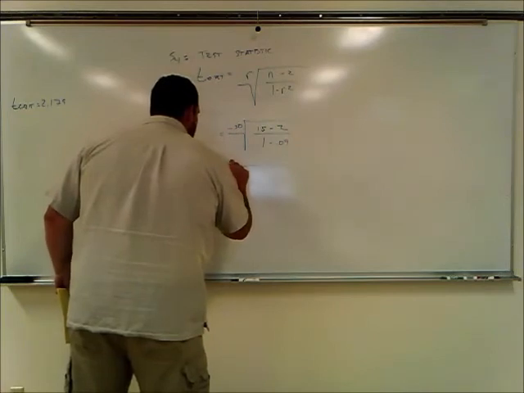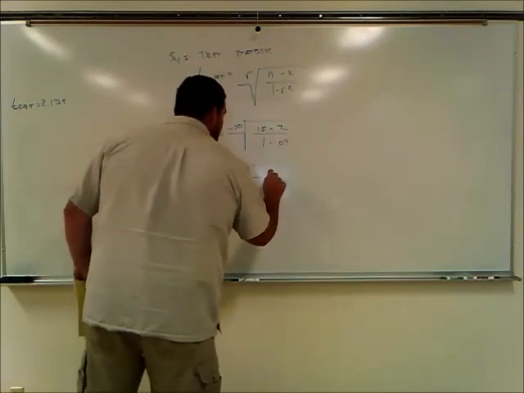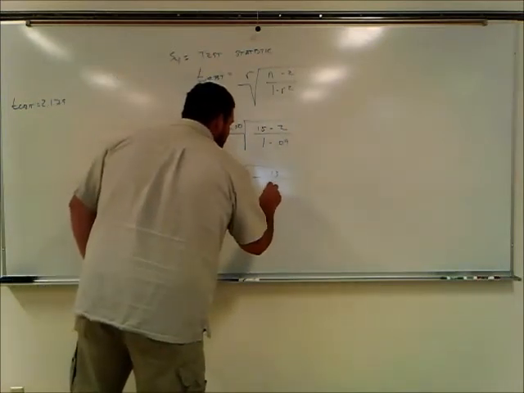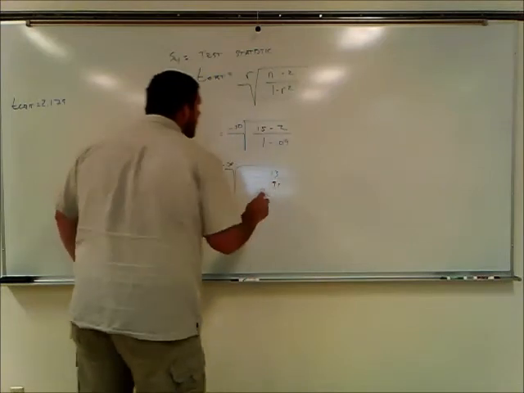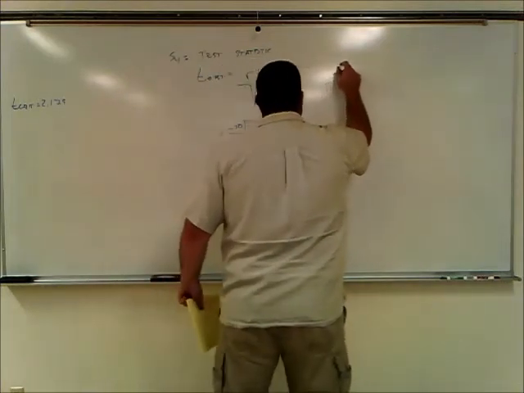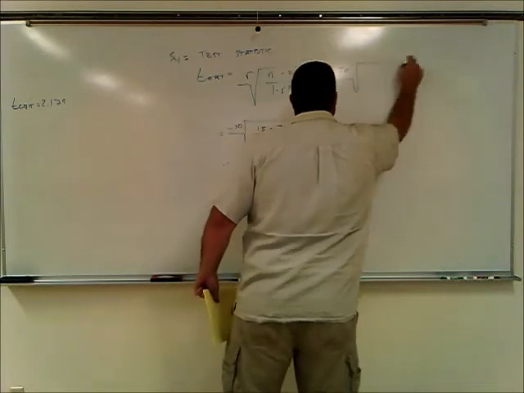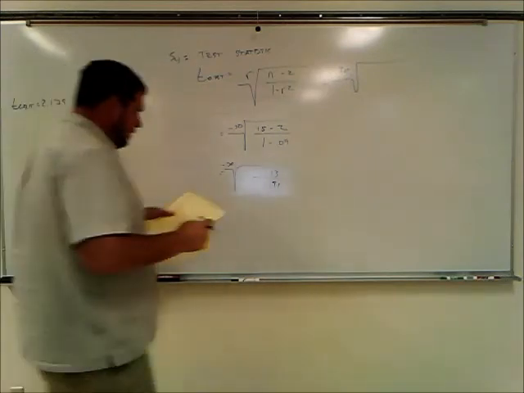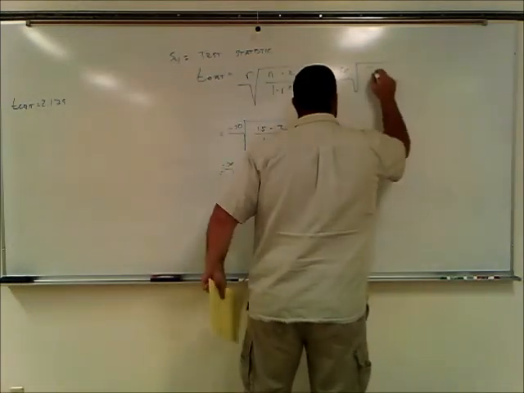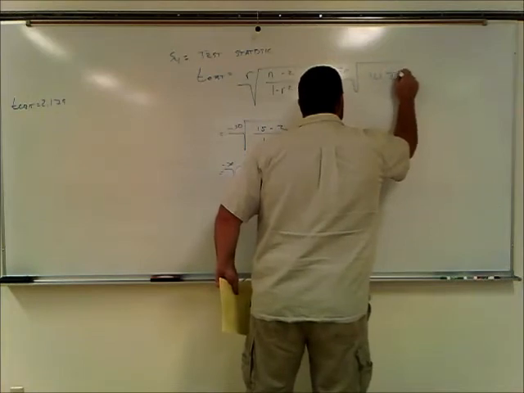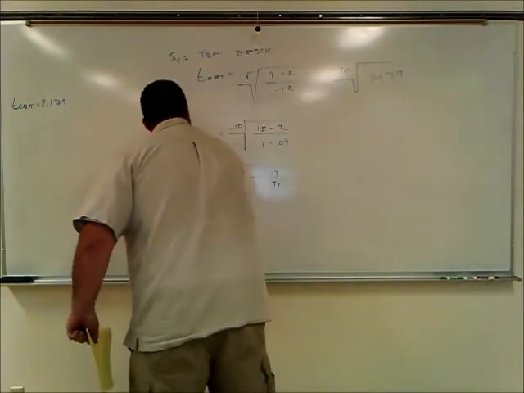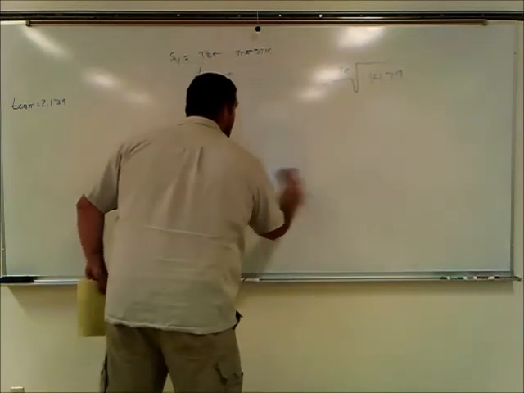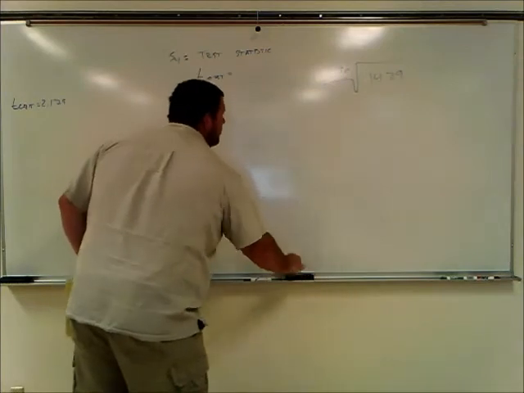Bring down our negative 0.30. 15 minus 2 gives us a numerator estimate of 13. 1 minus 0.09 gives us a difference of 0.91. Under the square root, if we take 13 and divide that by 0.91, we get an estimate of 14.29, rounded to the second place after the decimal.